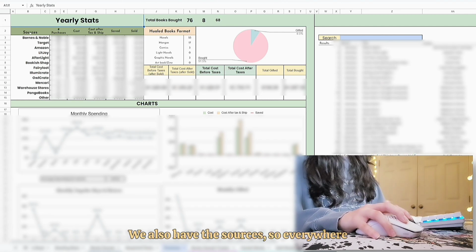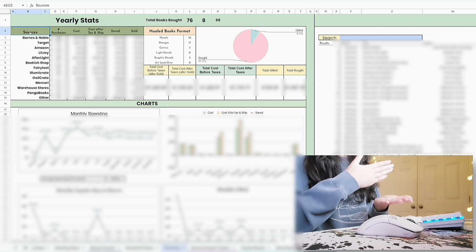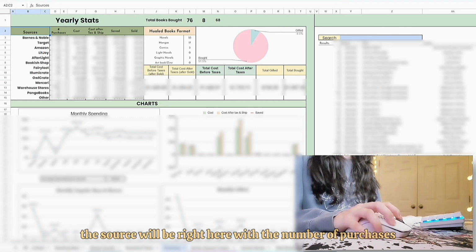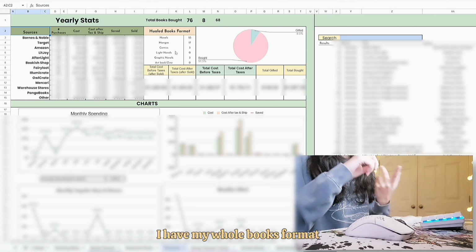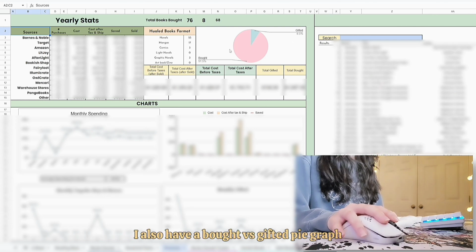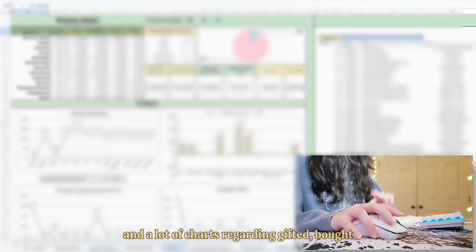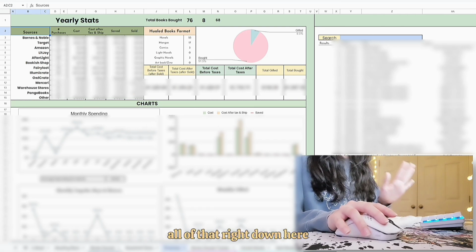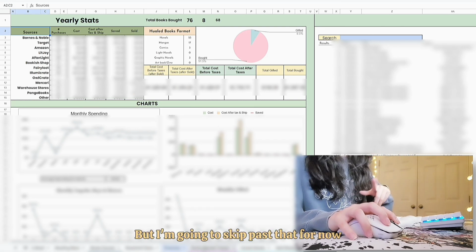We also have the sources, so everywhere or in each place that I've bought a book from, the source will be right here with the number of purchases. I have my hauled books format. I also have a bought versus gifted pie graph and a lot of charts regarding gifted, bought, purchases, impulse buys, savings, all of that right down here. But I'm gonna skip past that for now.